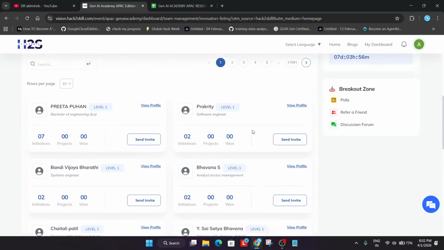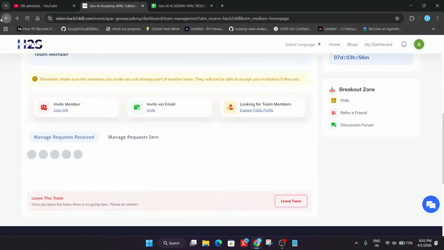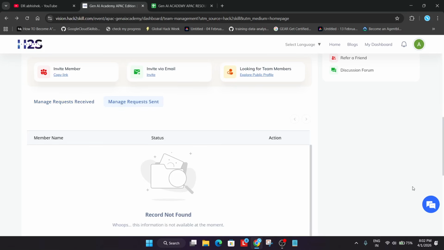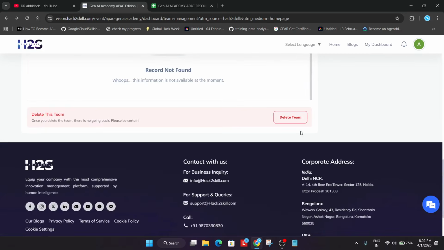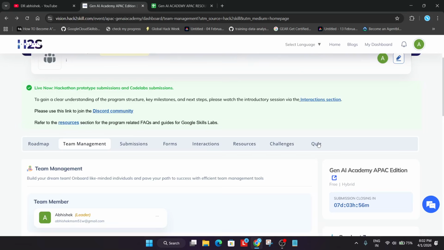Okay, so from here you can just send invites to all these people, and then they will be able to join under you. Now the most important thing: if you have sent requests to some people, it will be listed over here. If you don't want to form a team, you can simply delete it. Let me show you a demo of how your progress is deleted.